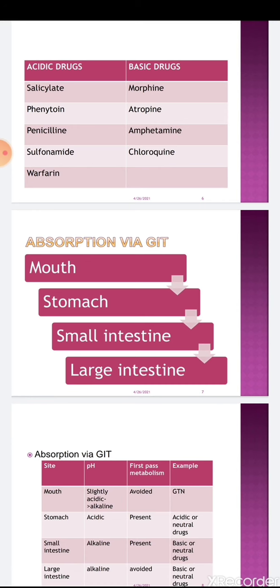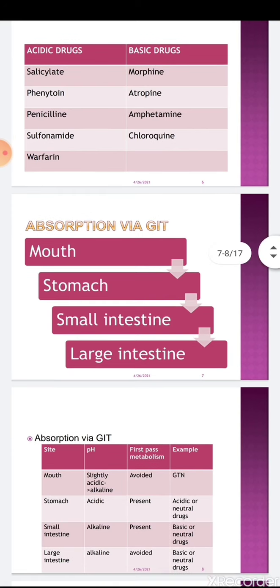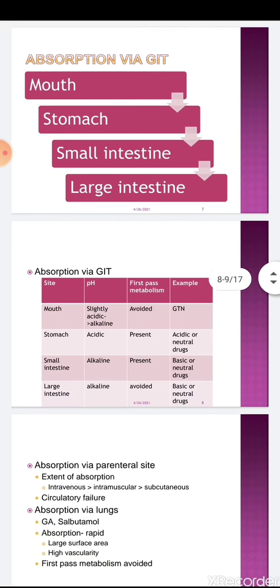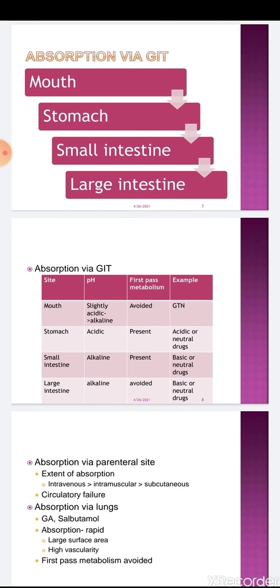When the drug is taken through oral route, first it reaches the oral cavity, then through the esophagus it reaches the stomach, and then the small intestine and large intestine. As we know, stomach offers the acidic pH, so obviously slightly acidic drugs like aspirin, phenobarbital, phenytoin are better absorbed in stomach as compared to the site that offers basic pH.